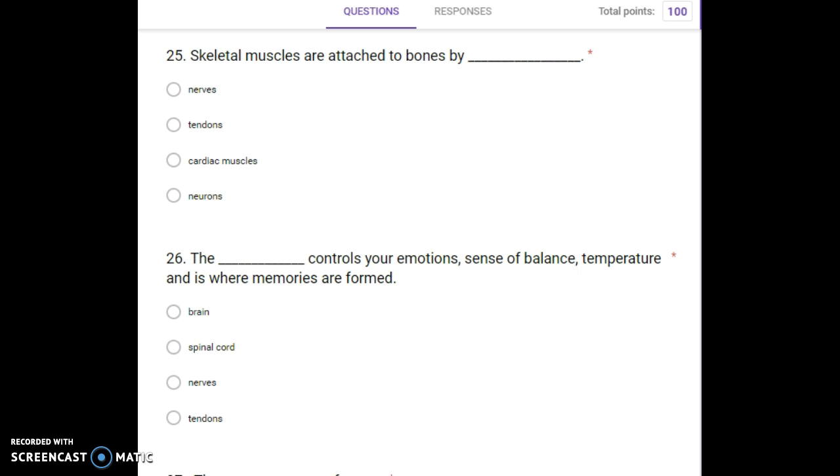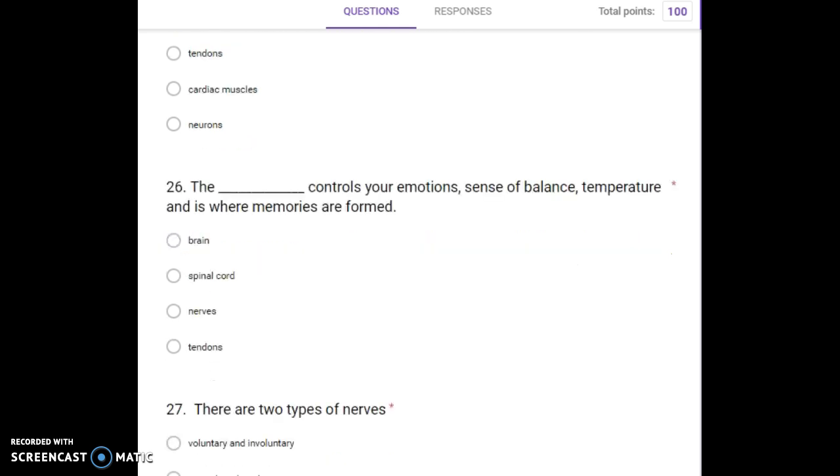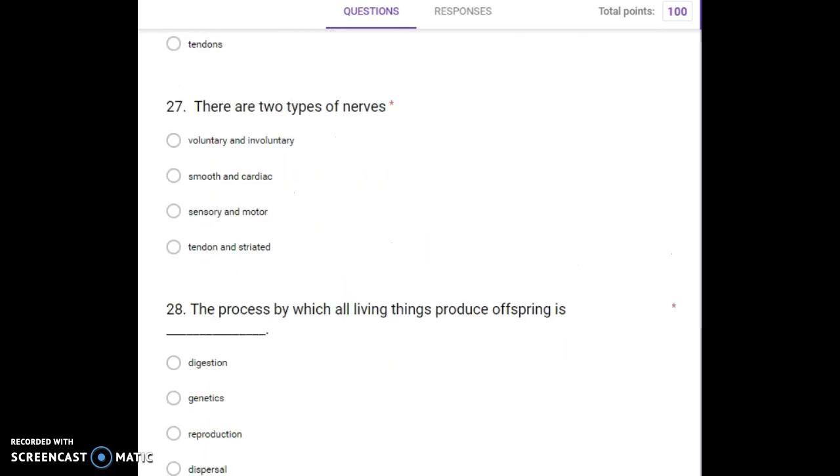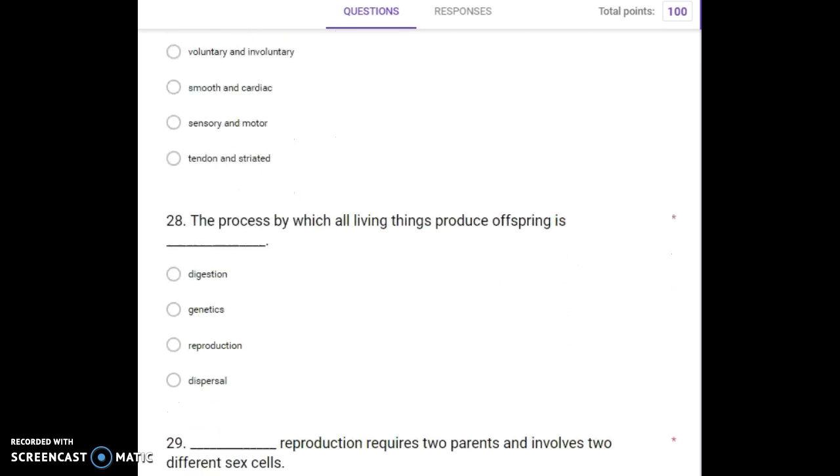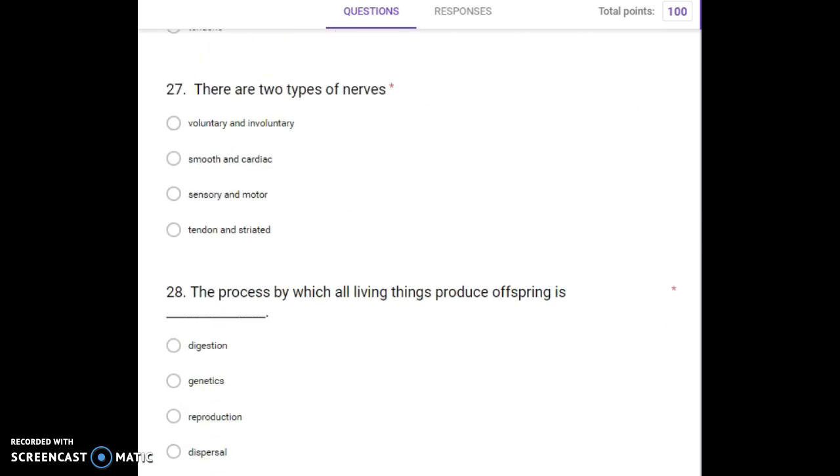Number 26. The blank controls your emotions, sense of balance, temperature, and is where memories are formed. Brain, spinal cord, nerves, tendons. Number 27.